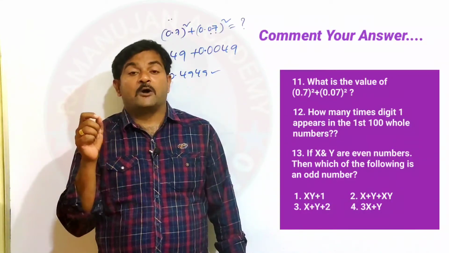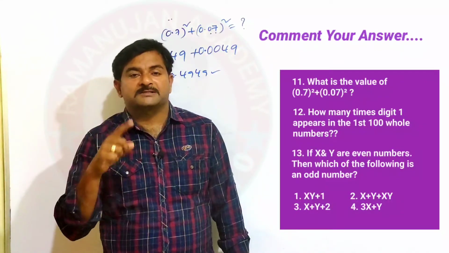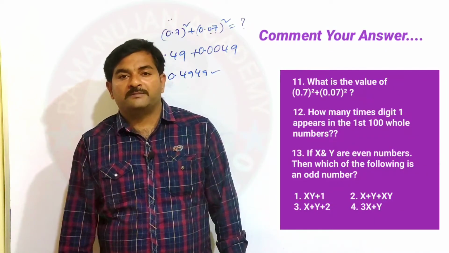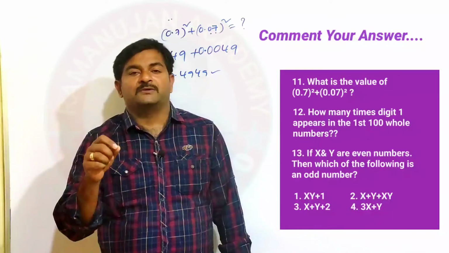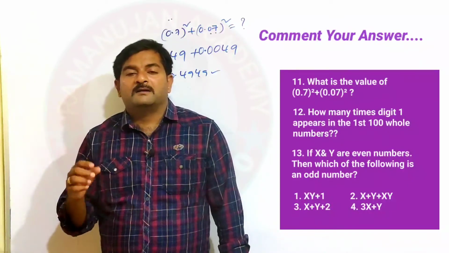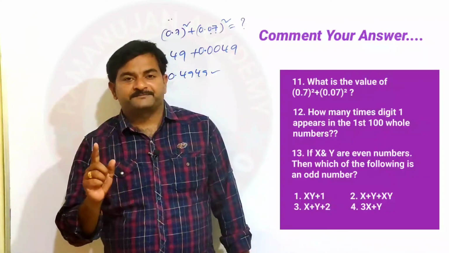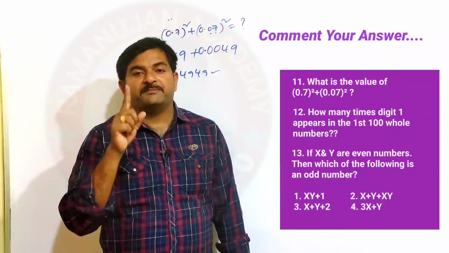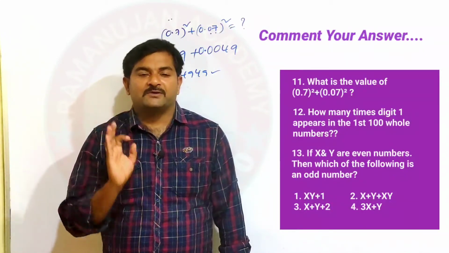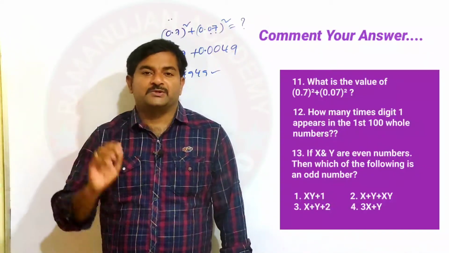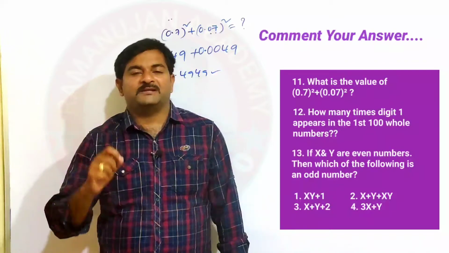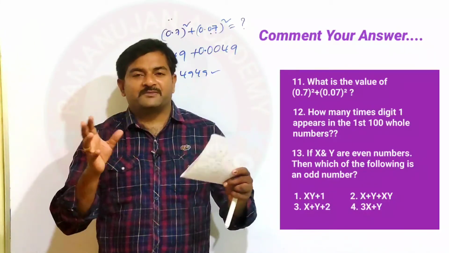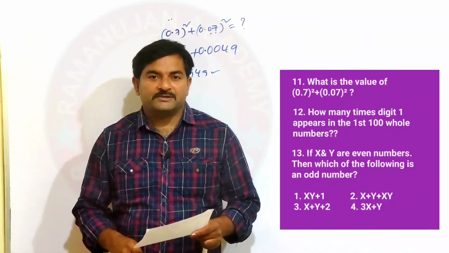The question is, how many times the number 1 appears in the first 100 whole numbers? First 100 whole numbers in the sense, simply you have to start from 0 and count all the numbers which are having 1. So for example, if you consider 11, in the 11, 1 is appeared how many times? 2 times. Like that you have to count from 0 to 100. So let's see who will respond to this question. I'm expecting a good response from you people. Let's see who will solve this question.